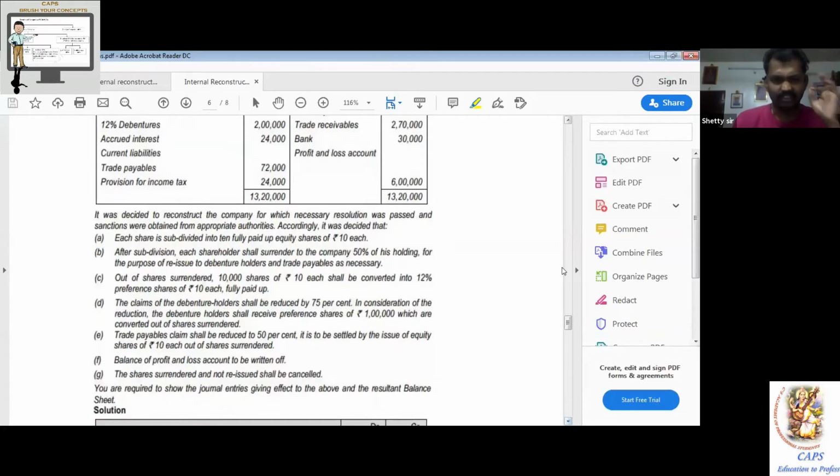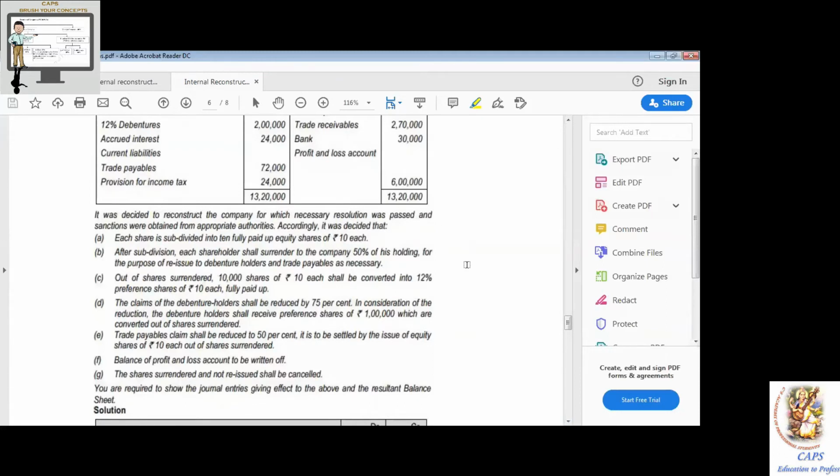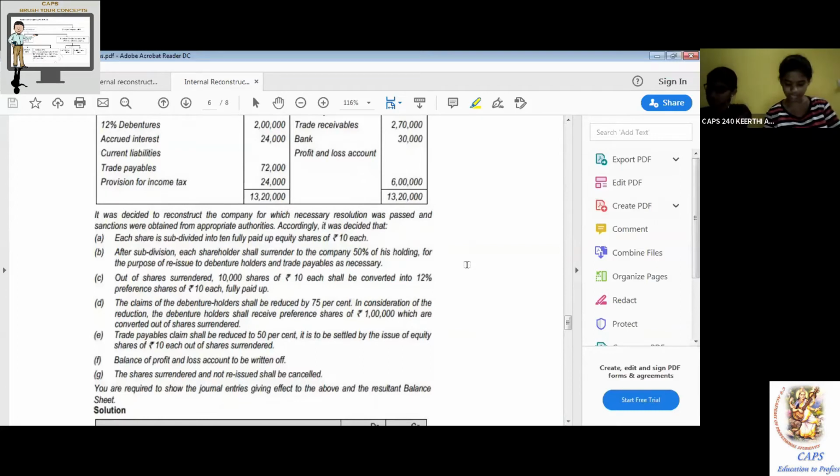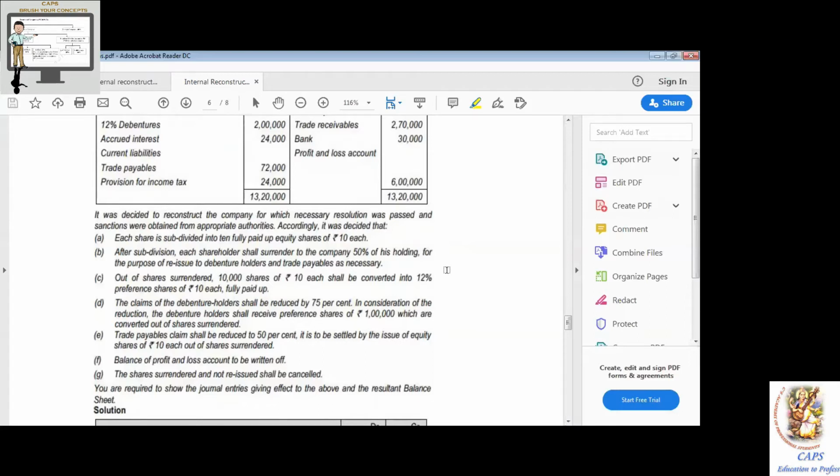Now you have to be extremely careful with the language she uses. Take extra care. Read. B, after subdivision, each shareholder shall surrender to the company 50% of his holding for the purpose of reissue to debenture holders and trade payable as necessary. C, out of share surrender, 10,000 shares of rupees 10 each shall be converted into 12% preference shares of rupees 10 each, fully paid up. So they use the word share surrender. That means it's a share surrender approach.